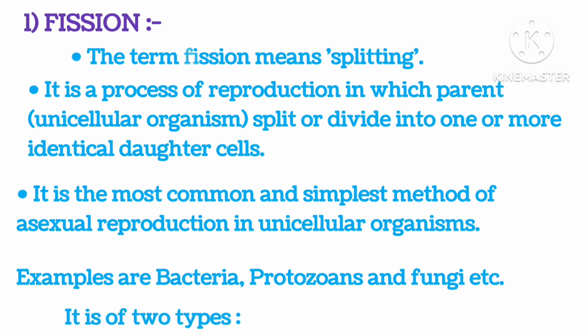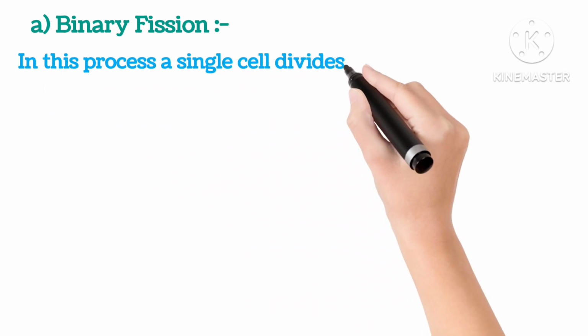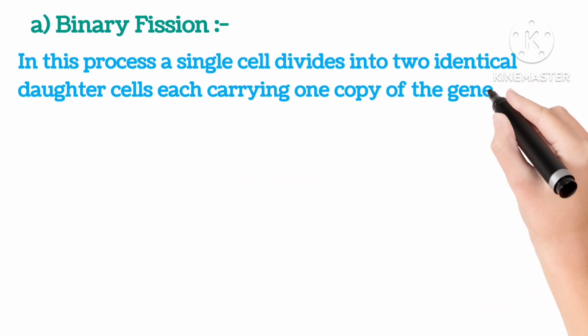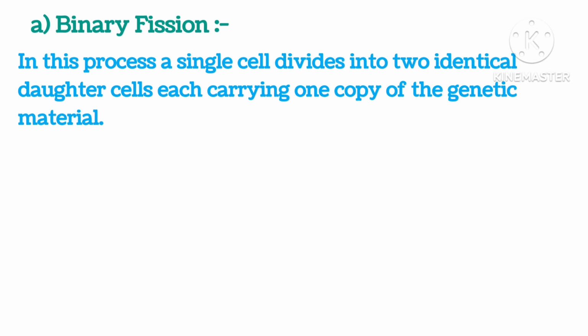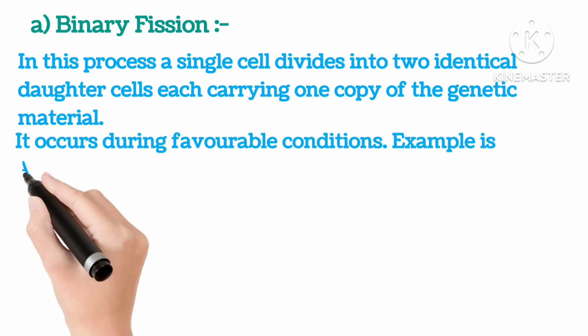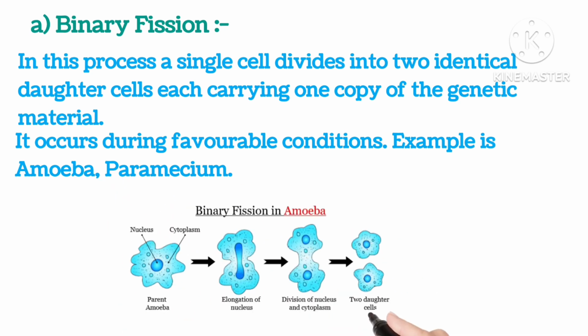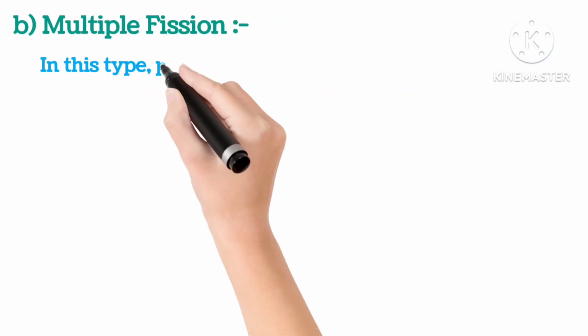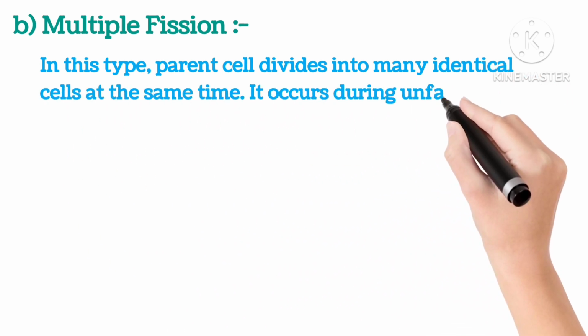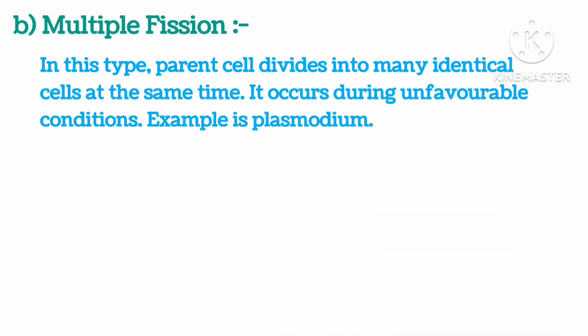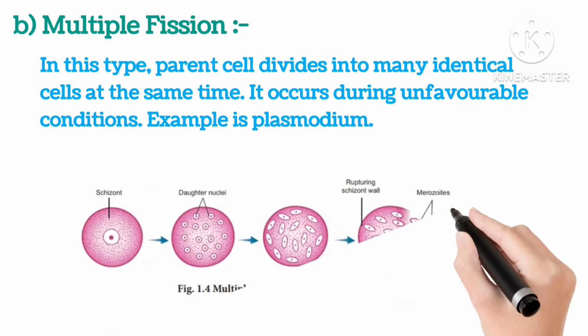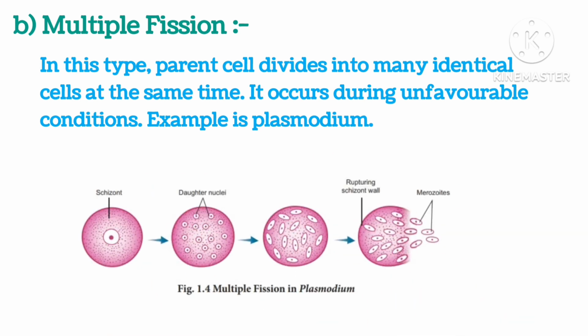It is of two types. Binary fission. It is a process where a single cell divides into two identical daughter cells, each carrying one copy of genetic material. It occurs during favorable condition. Example is amoeba and paramecium, as you can see in the diagram. Next is multiple fission. In this type, the parent cell divides into many identical cells at the same time, occurring during unfavorable condition. Example is plasmodium, as shown in the diagram.